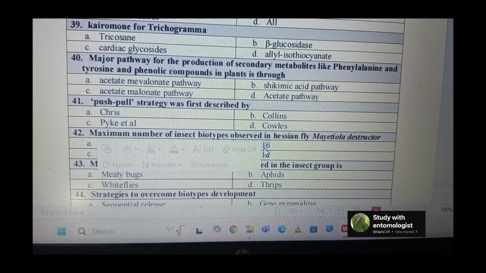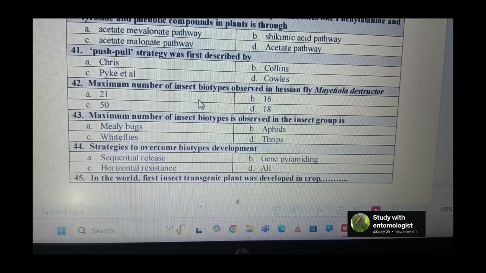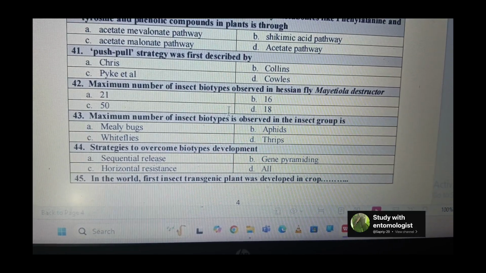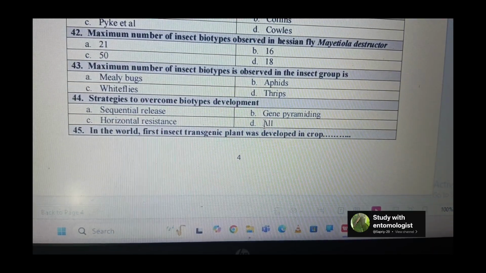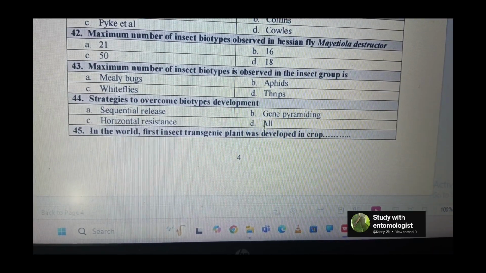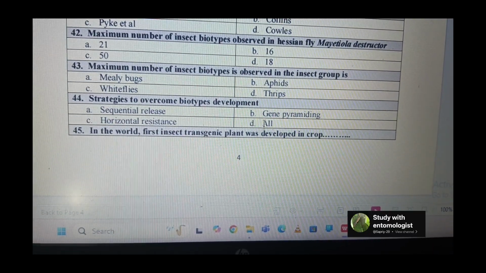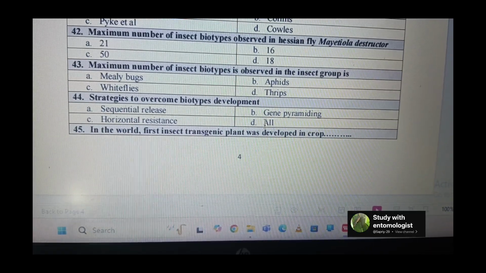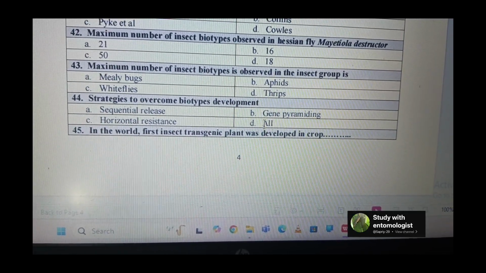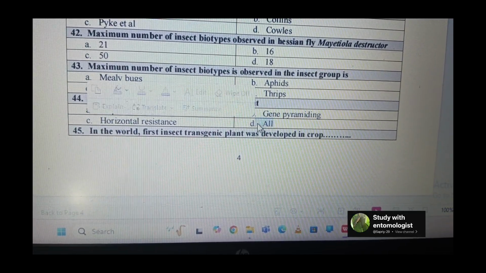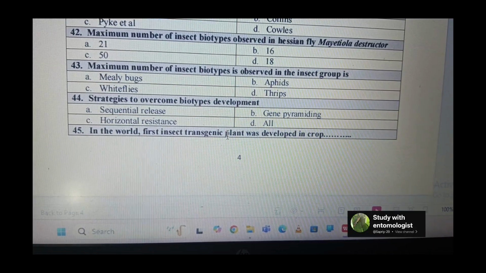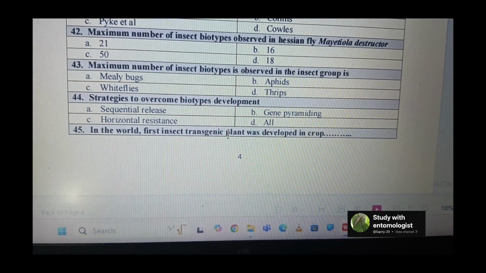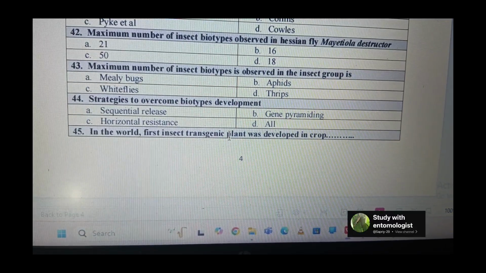These are 16. Next question: maximum number of insect biotypes are observed in which group? These are observed in aphids. Strategies to overcome biotype development: sequential release, horizontal resistance, gene pyramiding, gene stacking. These are all the strategies, mechanisms through which we can overcome the biotype.